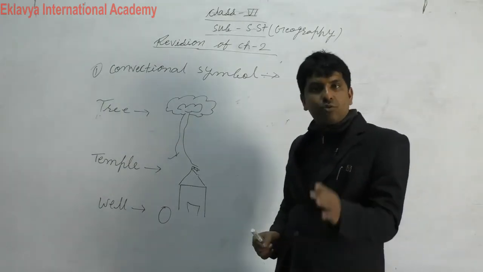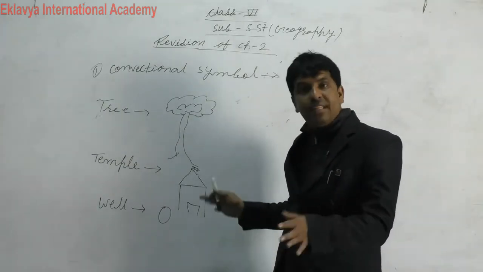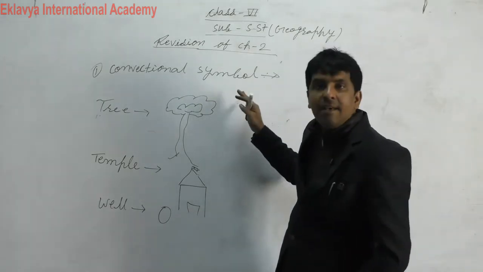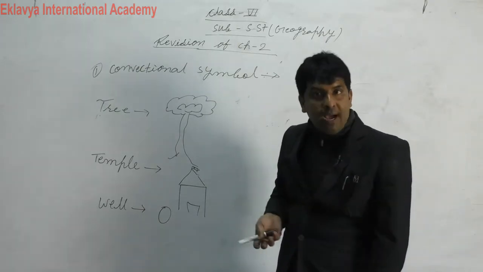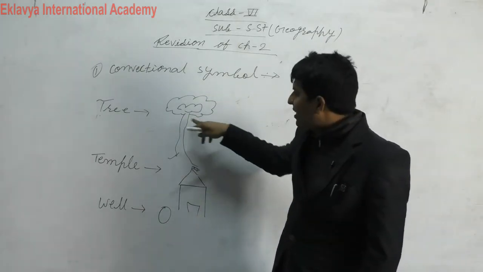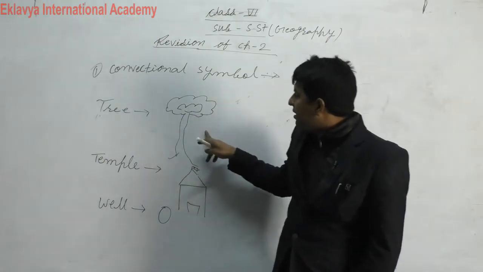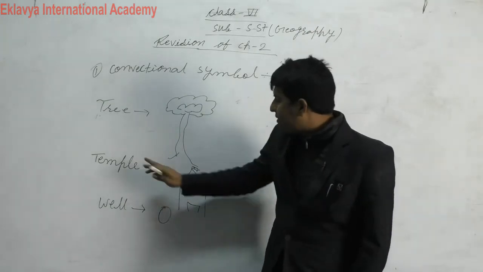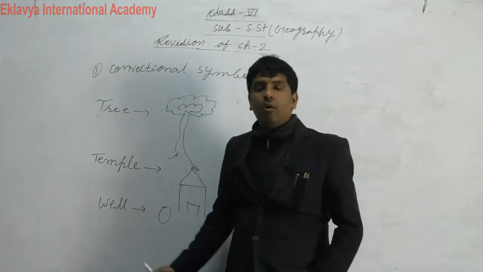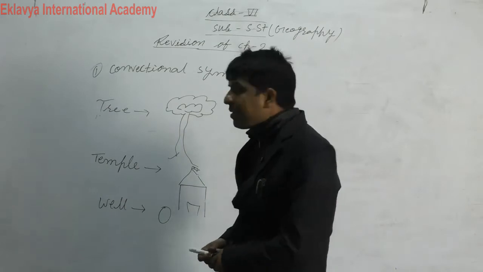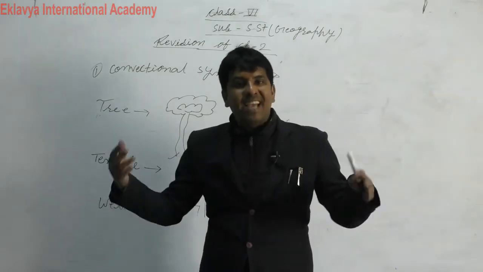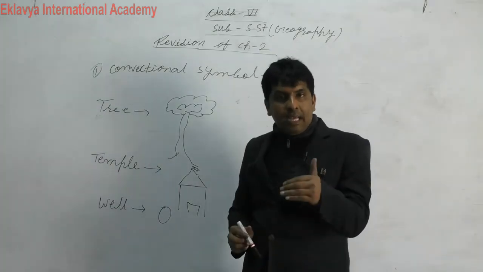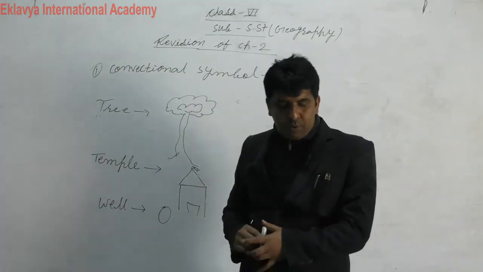Conventional symbols are there, so you have to read carefully and understand and make a diagram of these. These are very important for us to know what is the indication. So this is the indication symbol of tree, this is the indication symbol of temple, this is the indication symbol of well. Like this, police station, post office and other things are there. These conventional symbols are written in your book, so you can read.